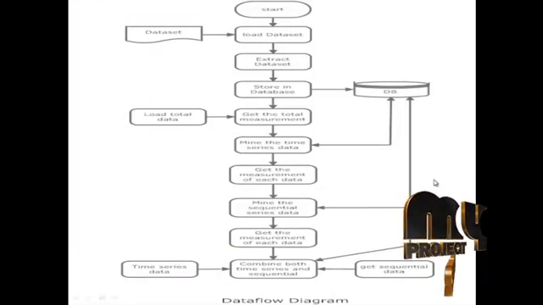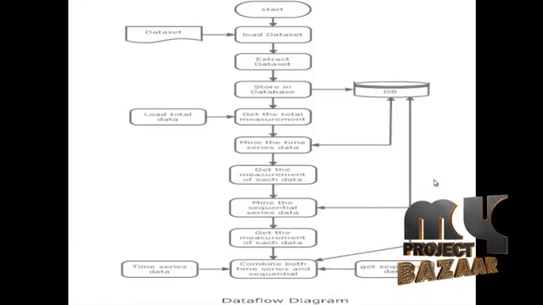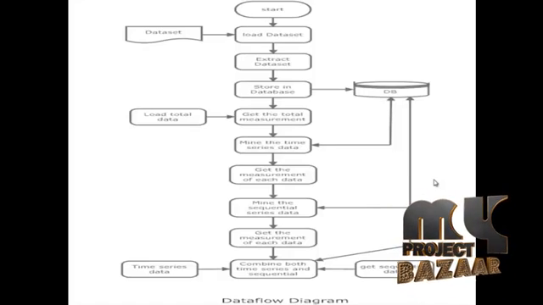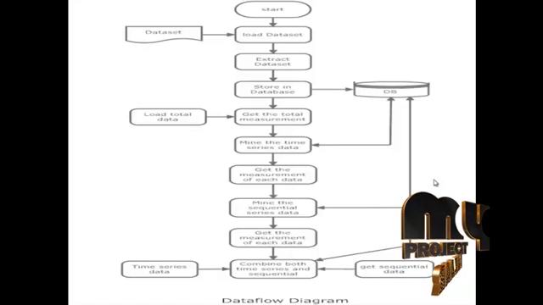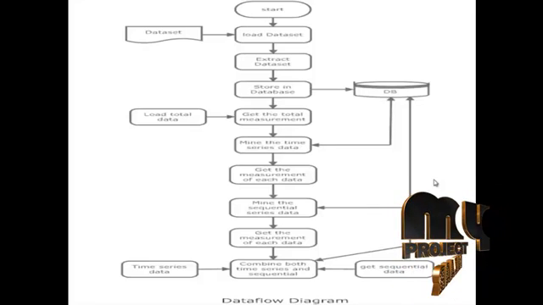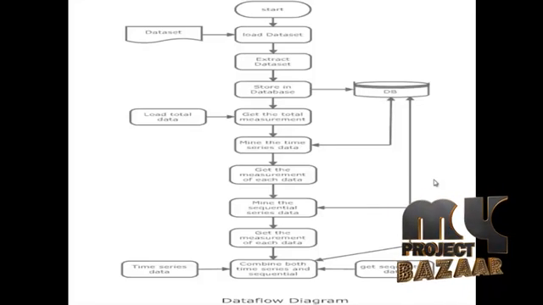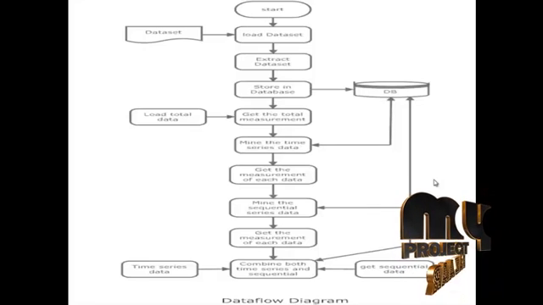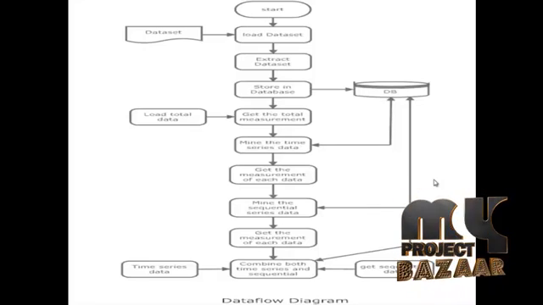Let us see the flow of the project. At first we should start the program. Here the dataset loading process is the initial process. The dataset must be in text format. The dataset contains the data for the mining process. The dataset contains the weather forecasting details of various sensors. The data collected from various sensors is included here, and the date and time of the measured temperature is also mentioned here. We should extract the dataset.